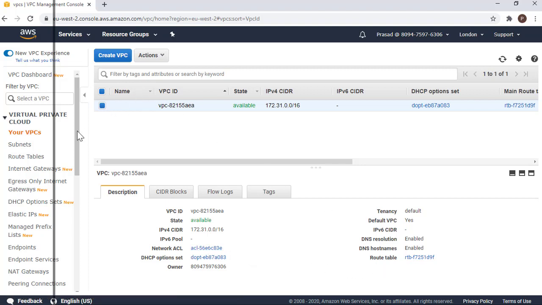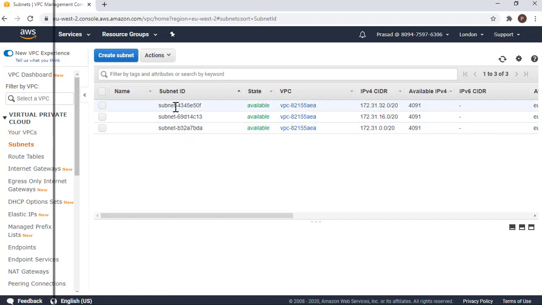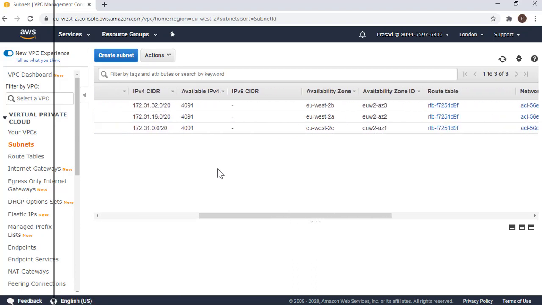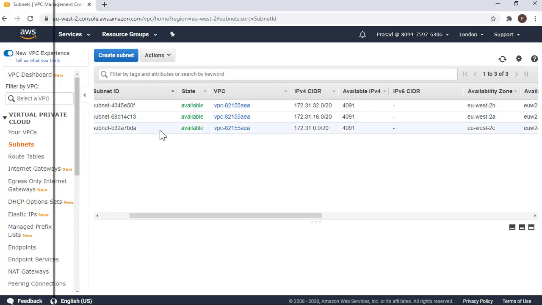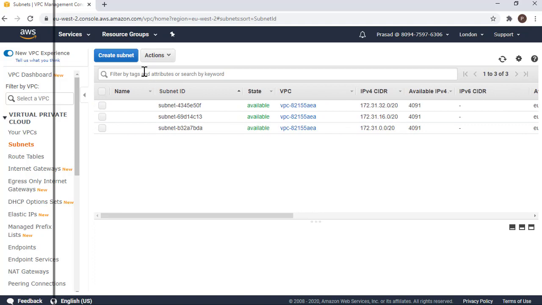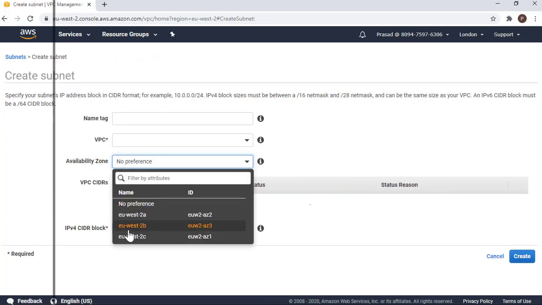Now we'll go to the subnets to see what subnets we have. We have 3 subnets attached to this VPC. Shitanshu, here is your question: how do we know which availability zone a subnet is in? Each subnet has a specific availability zone. Even if we create one subnet, we need to specify which availability zone it is associated with.